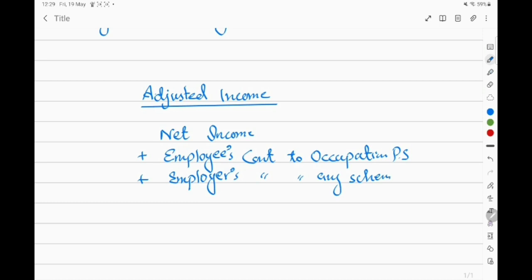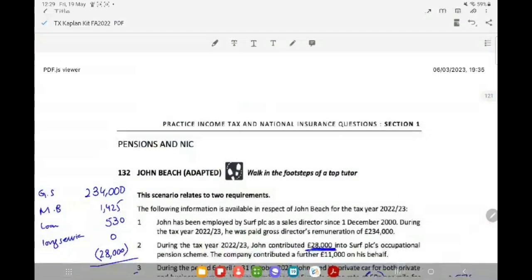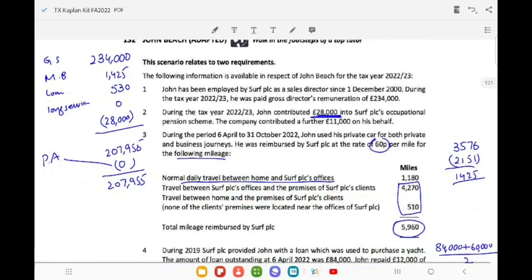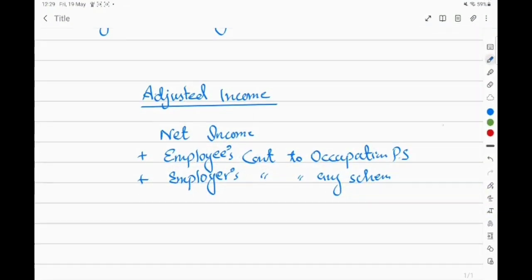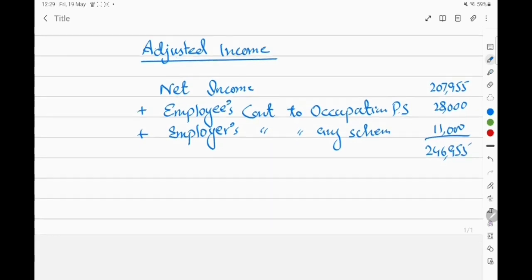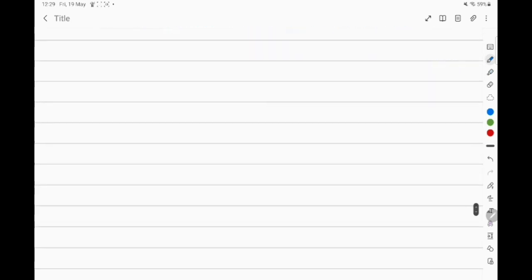So as far as this question is concerned, we have 2,07,955 as his net income. Employee's contribution is 28,000 to occupational pension scheme and employer's contribution is 11,000. So it is 39,000 plus 2,07,955, that is 2,46,955, right? This is adjusted income.